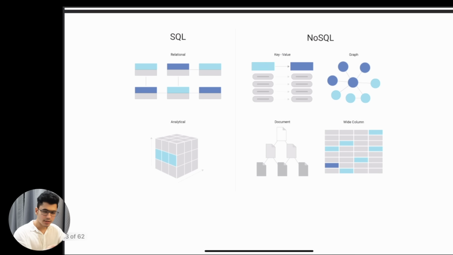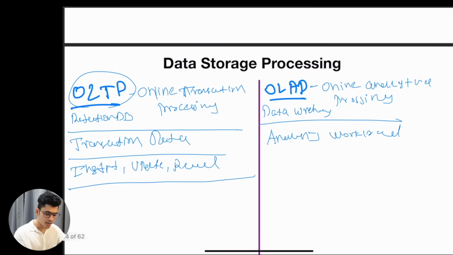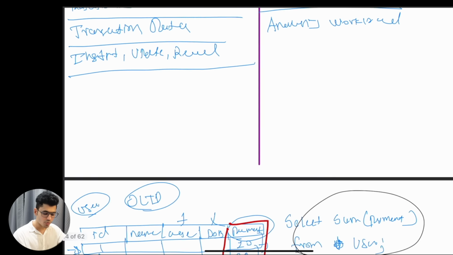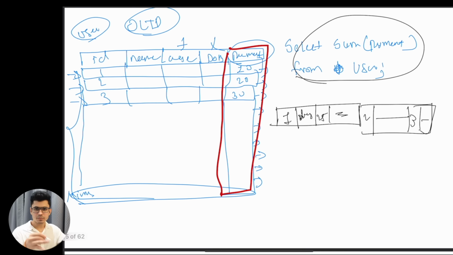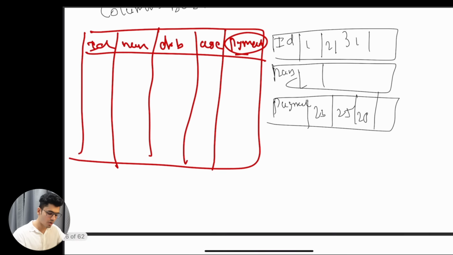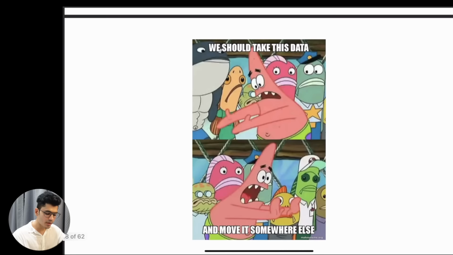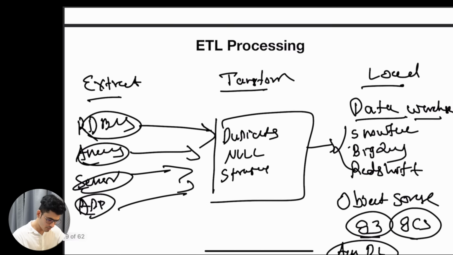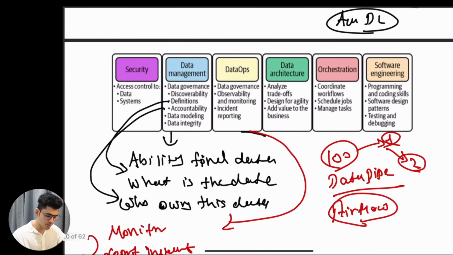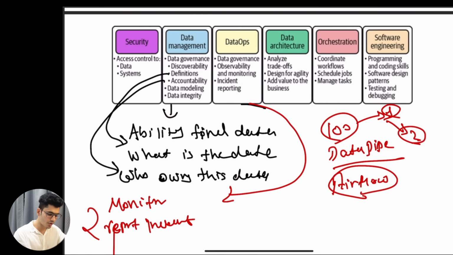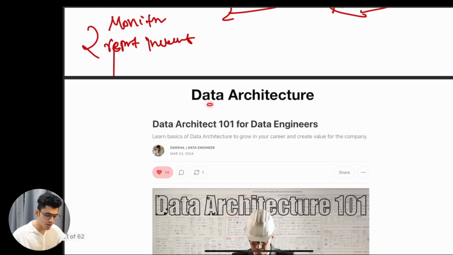NoSQL databases, SQL versus NoSQL, data storage processing such as OLTP versus OLAP, the difference between row-based transaction and column-based databases, why OLTP is needed, why OLAP is needed, why the transformation is needed, because we go from OLTP to OLAP while doing the transformation. Okay, understood the ETL processing, the undercurrents such as security, data management, DataOps, architecture, orchestration, software engineering. Dwelled deep into the data architecture part.